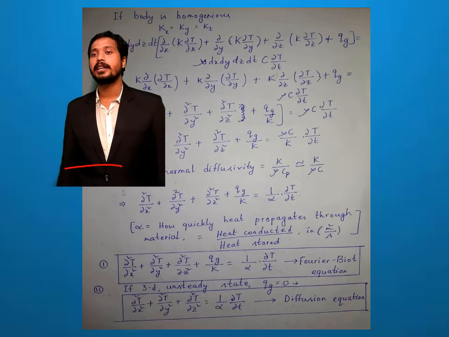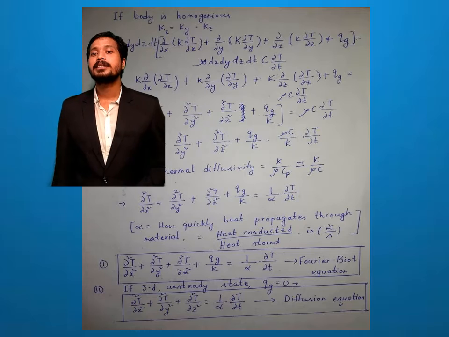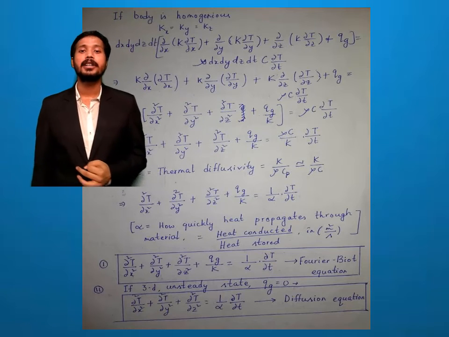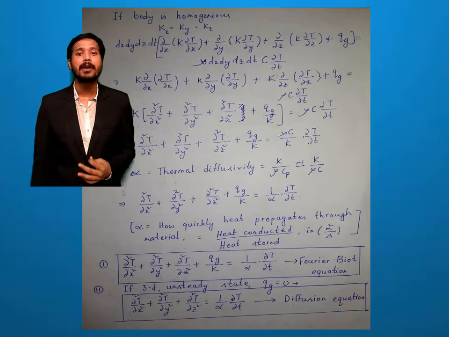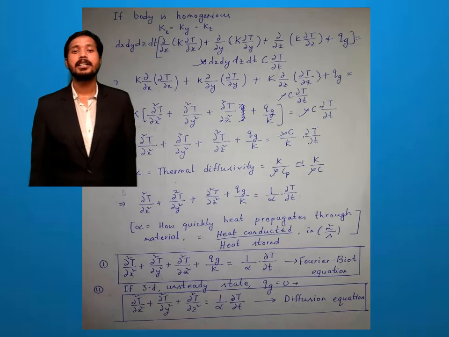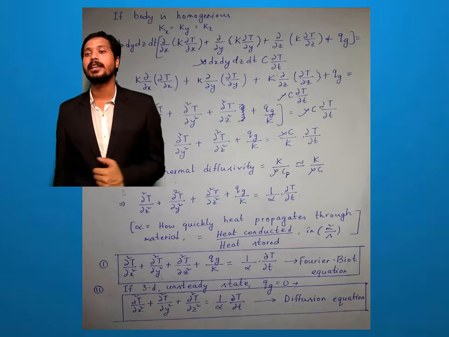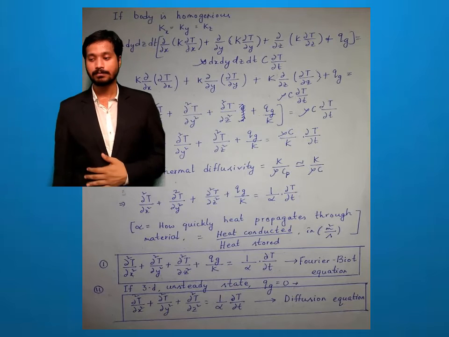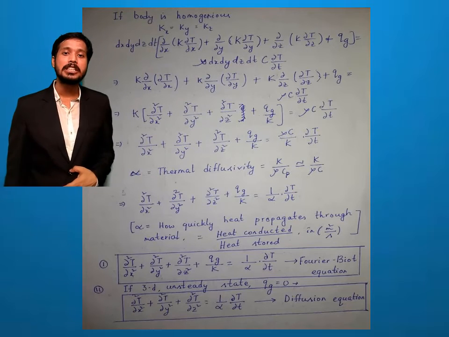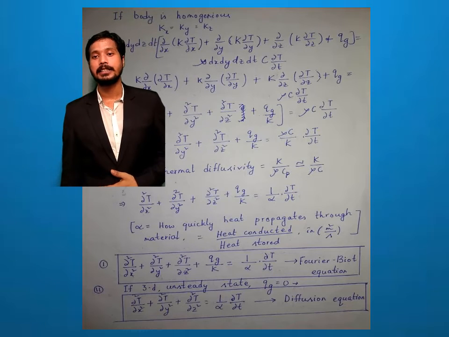And this rho C by k we can write in some other way. I can write that alpha equals thermal diffusivity, and the value of thermal diffusivity alpha is k by rho Cp, or kappa by rho C, or k by rho C. So you see here rho C by k is given. So in place of rho C by k, I can replace it with 1 by alpha. Okay, so I can write del 2t by del x2 plus del 2t by del y2 plus del 2t by del z2 plus Qg by k equals 1 by alpha del t by del t.